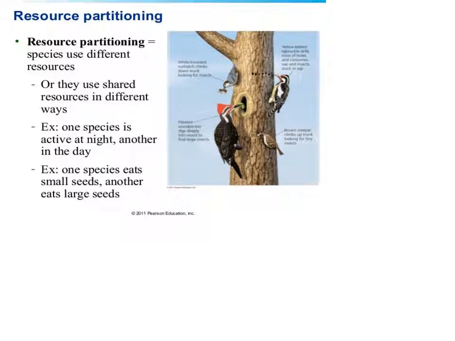Resource partitioning, this is the best example of resource partitioning. You can see here all these four birds depend on this tree bark for their resources, but one species is active at night, another species may be active at day. One species eats small seeds, another species may eat larger seeds. Some species may eat the insects that are present on this bark. Some species may put their beaks inside, so they have partitioned their resources in different ways.